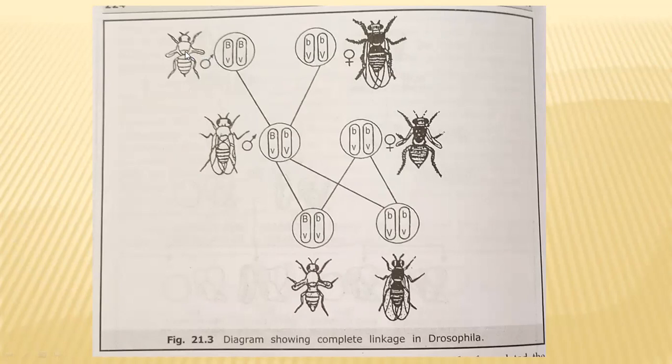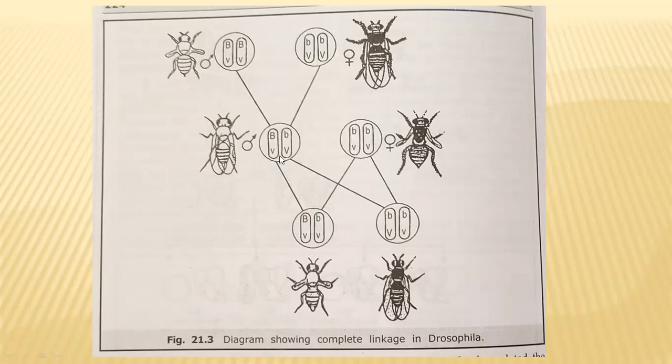So in this way, he has taken two flies, one male and one female. The male has a dominant gray color body and vestigial wings, and the female has a recessive black color body and long wings. In the F1 generation, all individuals will exhibit the dominant phenotype only: a gray color body and long wings. Even though they are heterozygous, they show dominant features.